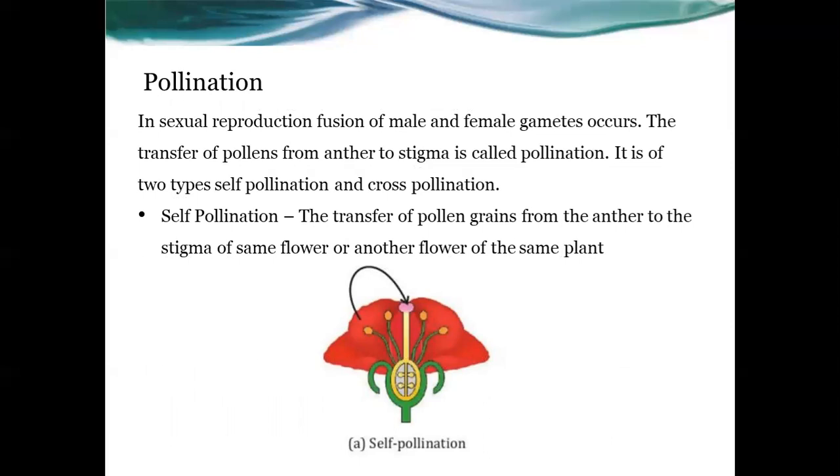Now we are going to the process of pollination. This is the next topic of the chapter. Look at the definition of pollination and the two types of pollination. Pollination means the transfer of pollen from anther to stigma. The transfer, that means moving from where to where? From anther to stigma is called pollination.